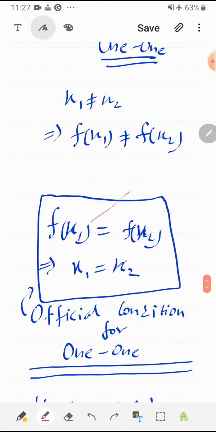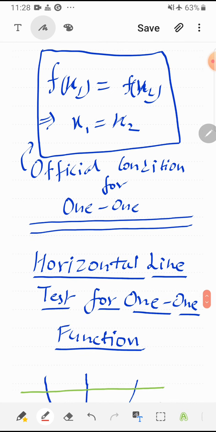So the message is the same. So this one is the official statement for 1-1, official condition. That means if two pre-images are equal, then their images must be equal, or if two images are equal, then their pre-images must be equal. Okay, so this is the official condition for 1-1.